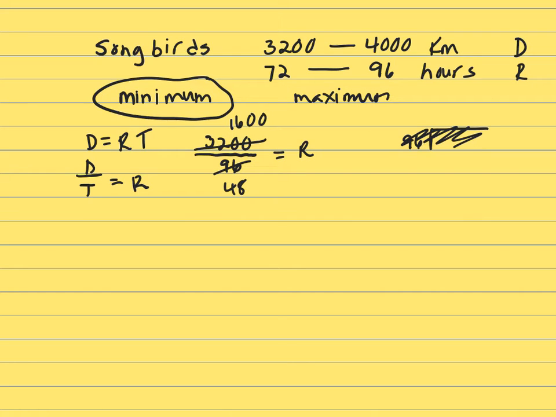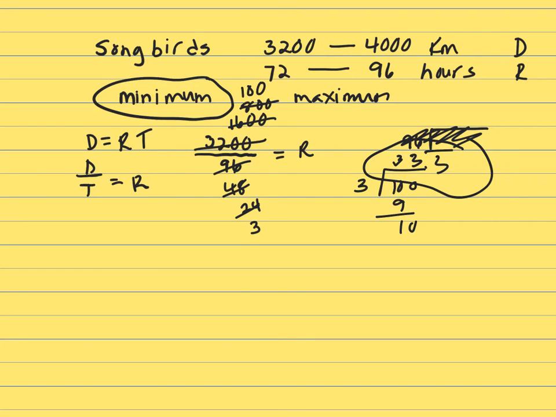Let's go again. 2 will go into 48, 24. 2 will go into 1,600, 800. 2 will go into 24, 12. Let's say 8: 8 will go into 24 3 times, and 8 will go into 800 100 times. So you've got 100 divided by 3, and that's going to be 33.3. And if you don't see it, do your long division. 100 divided by 3: 3 and 3 is 9, 1, 0, 3, you see? So your smallest number is 33.3.